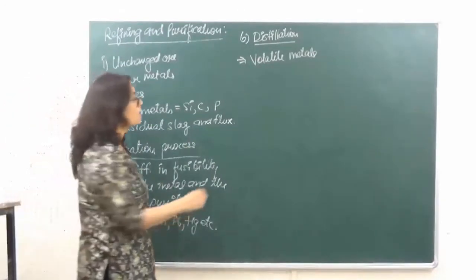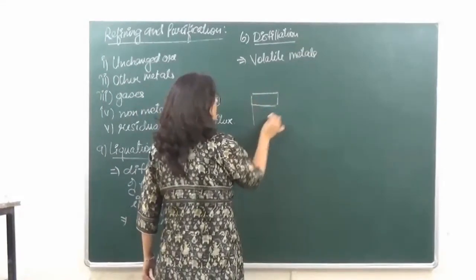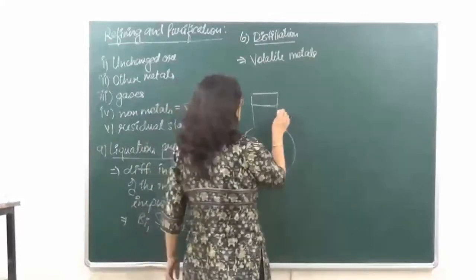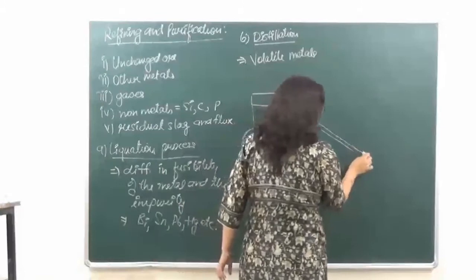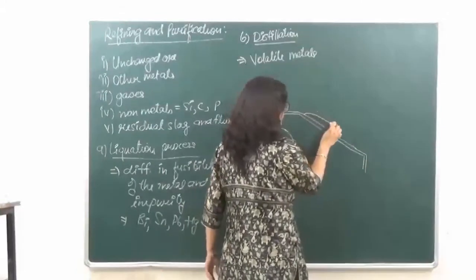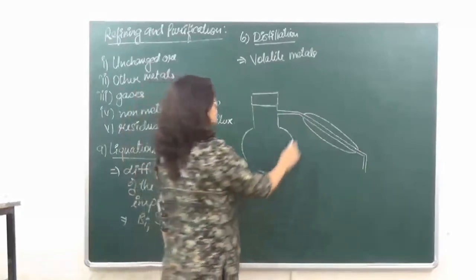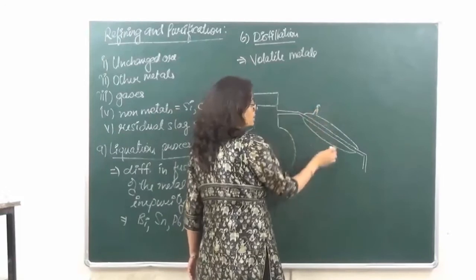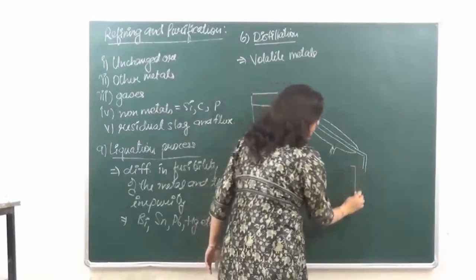It consists of a Liebig condenser. This is the kind of apparatus which we use in this. This is the Liebig condenser. In this we have one outlet of water and another inlet of water.